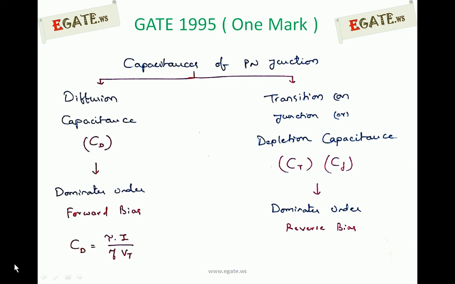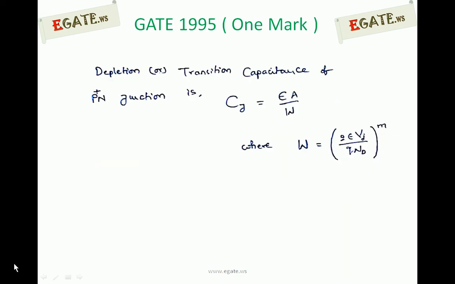Now the given question is related to the transition capacitance. The depletion or transition capacitance of a P plus N junction is given as epsilon A by W. Simply, under reverse bias a PN junction acts as a parallel plate capacitor whose capacitance is given as epsilon A by W. W is the distance between the plates, that is nothing but the width of the depletion region.